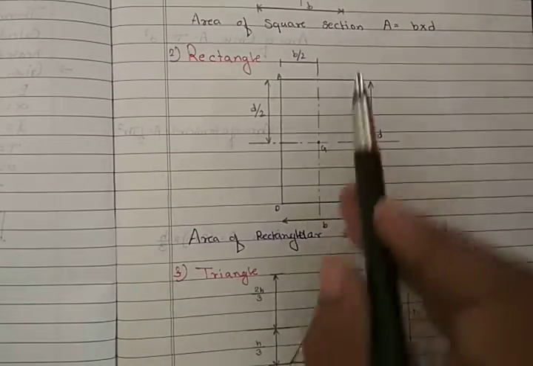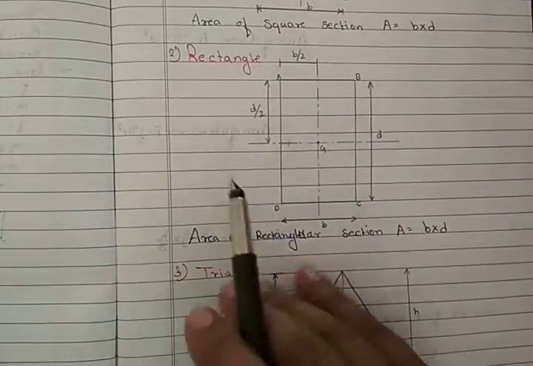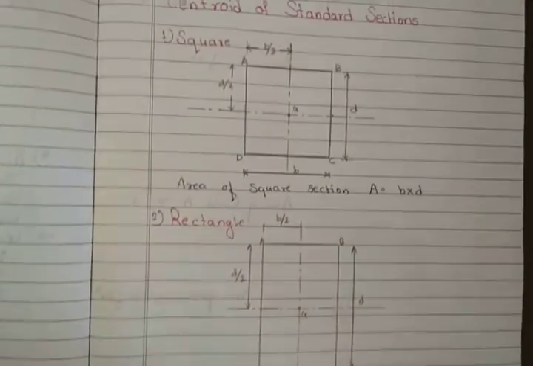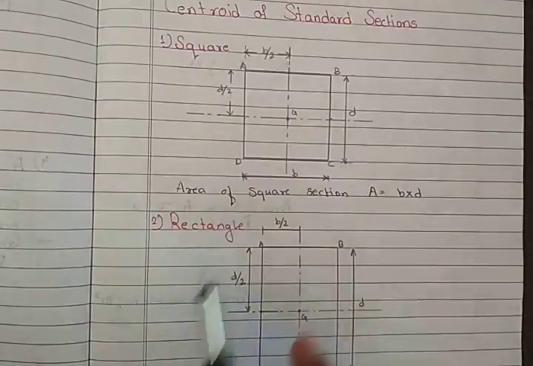Breadth and depth. This is breadth and this is depth, and the same for the square.